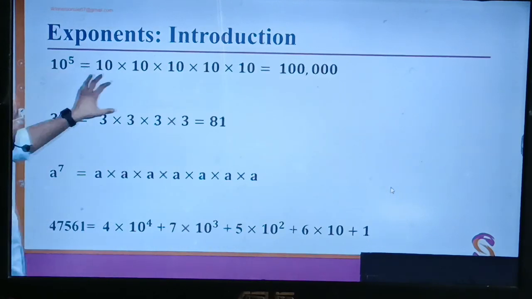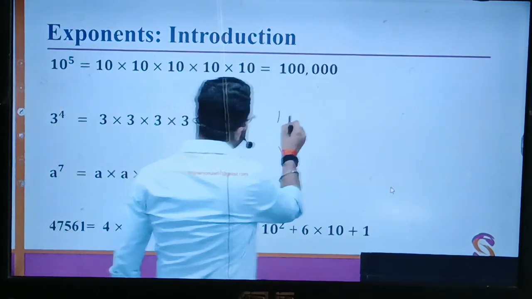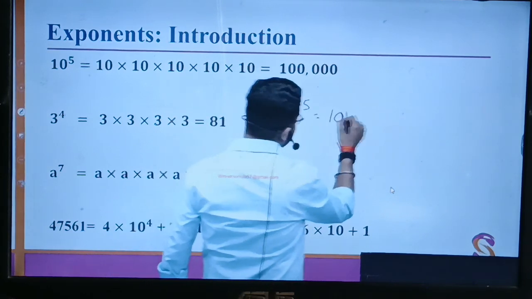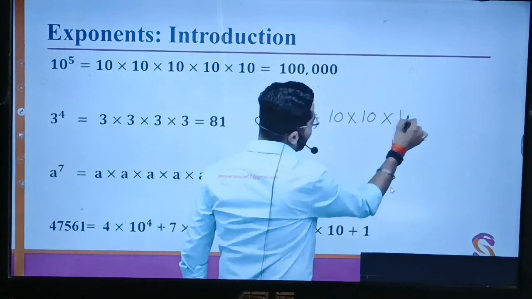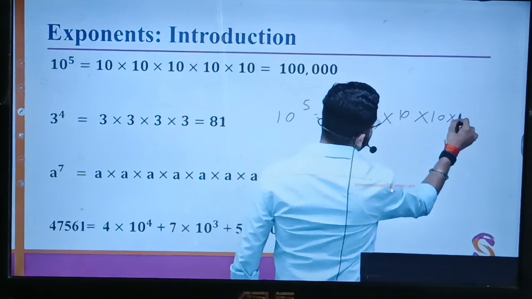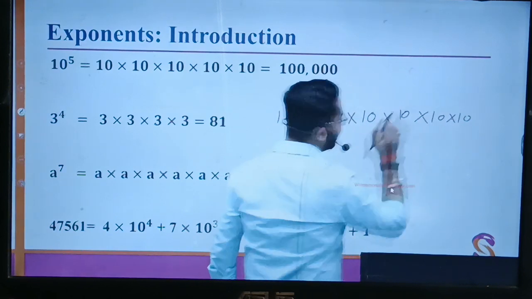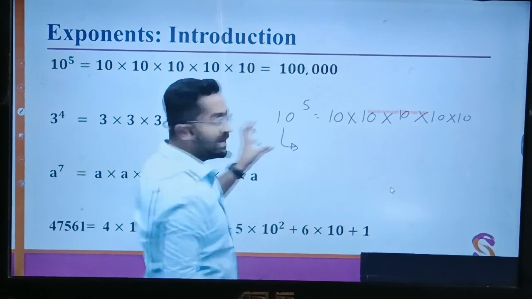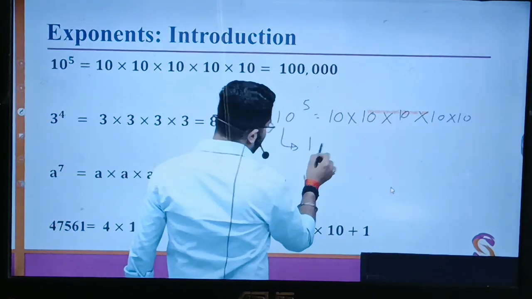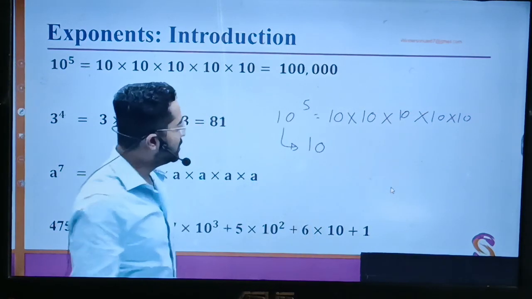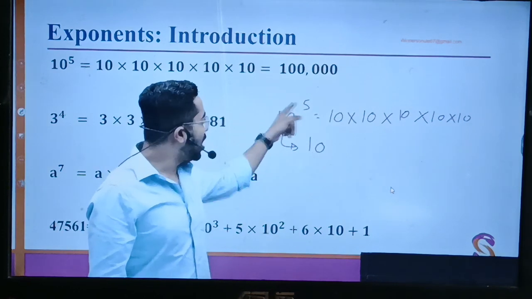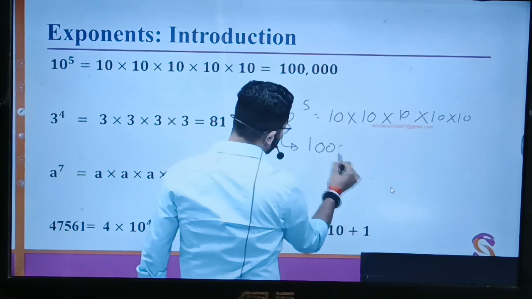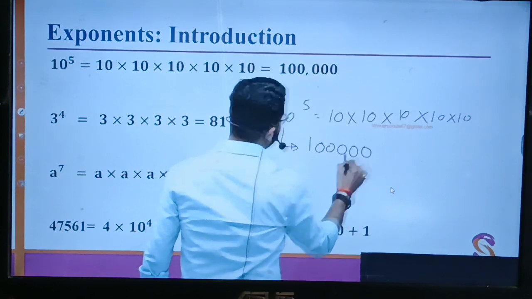See, 10 to the power 5. That means 10 is multiplied by 10, how many number of times? 5 times. 1, 2, 3, 4, 5. Or simply, whenever this kind of thing comes, 10 to the power 5, you just write 1 and how many zeros? 5.